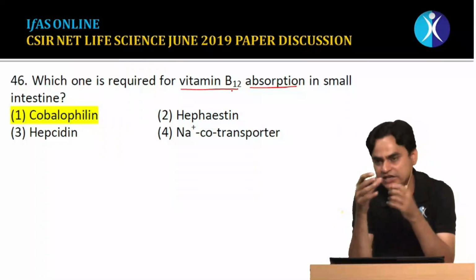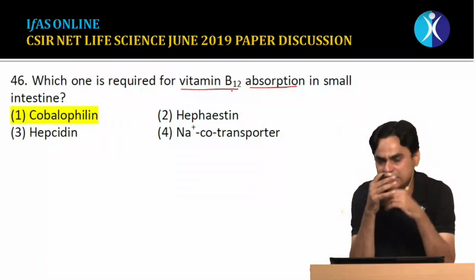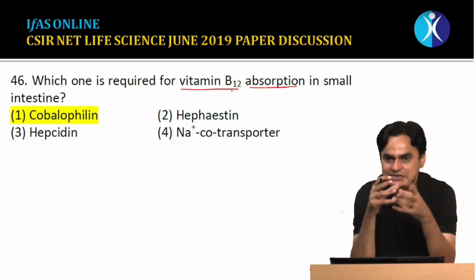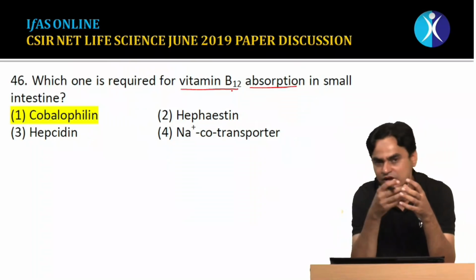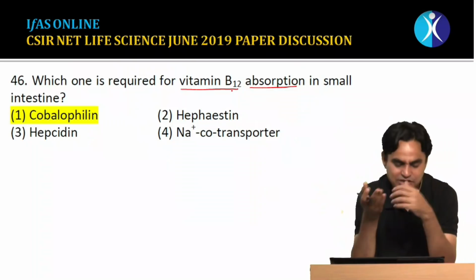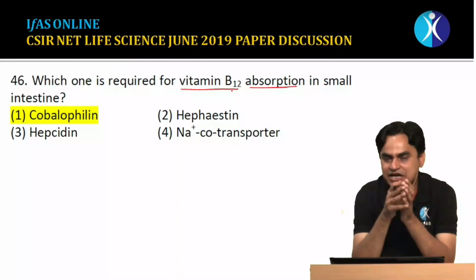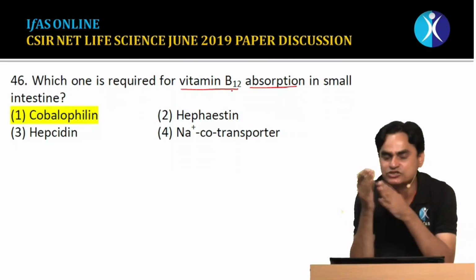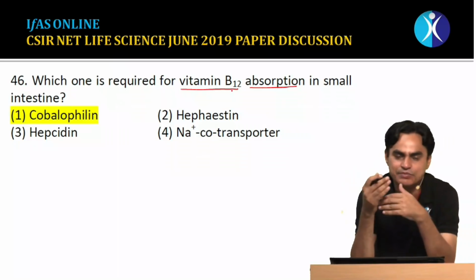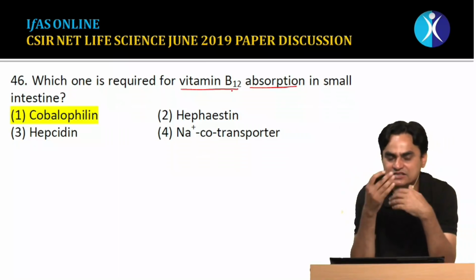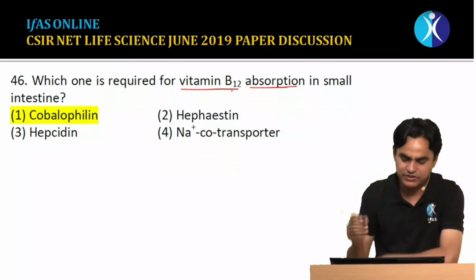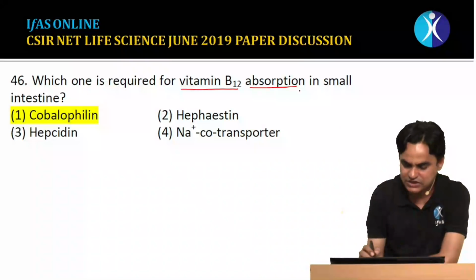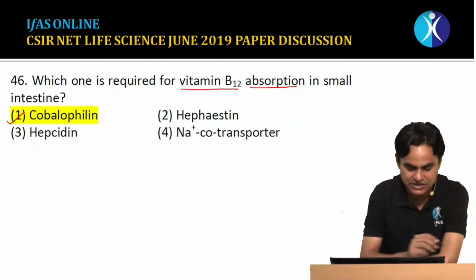This factor is released in saliva and in the stomach, in an acidic environment, where vitamin B12 is released from proteins and binds to it. Then this complex migrates to the small intestine, especially the ileum, where there are receptors for it, and through receptor mediated endocytosis there is uptake of vitamin B12. So the protein required for vitamin B12 absorption in the small intestine is the intrinsic factor.